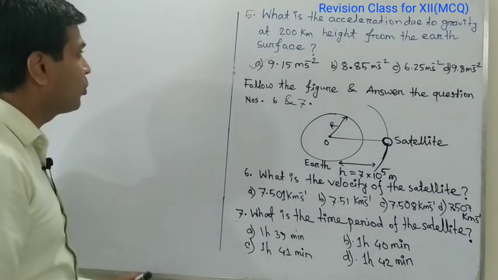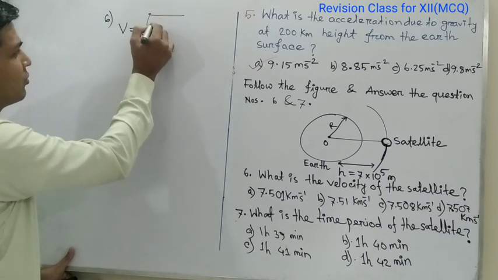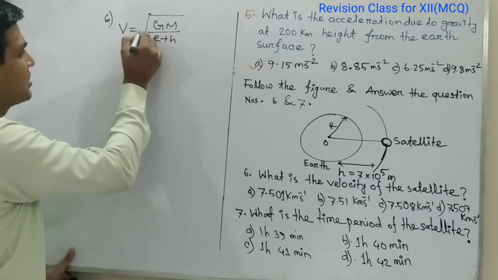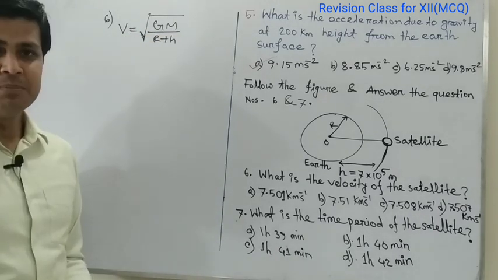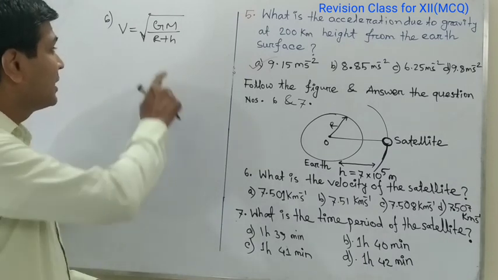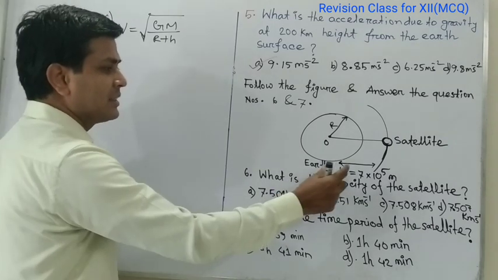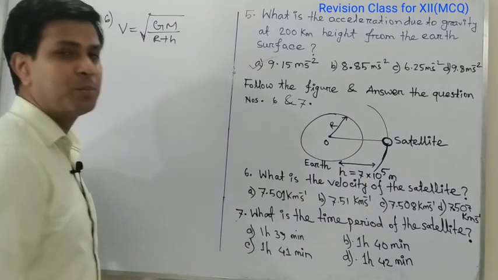We know to calculate the velocity of the satellite, the formula is v equal to root over GM divided by R plus h. Here G is the gravitational constant, M is the mass of the earth, capital R is the radius of the earth, h is the height, and the height of the satellite from the earth surface is given as 7 into 10 to the power 5.